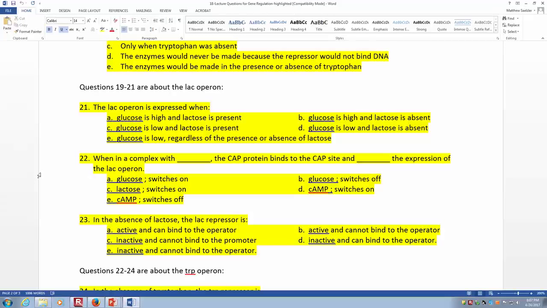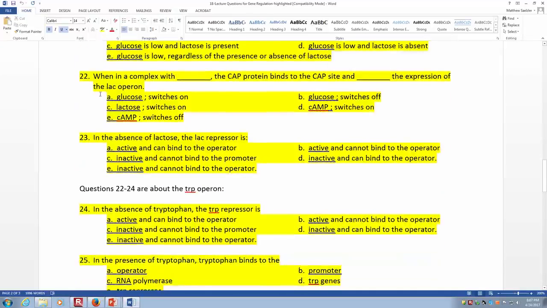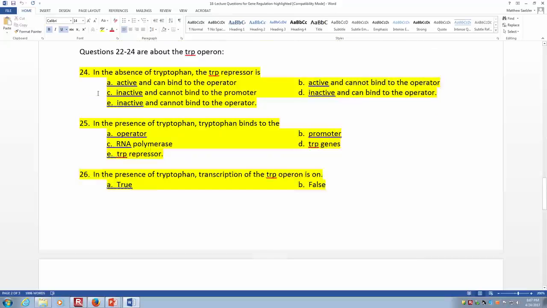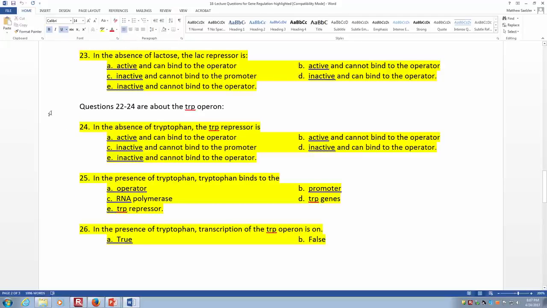23, in the absence of lactose, the lac repressor is what? Right, active and can bind to the operator. Okay, the next few questions are about the TRP operon. 24, in the absence of tryptophan, the TRP repressor is